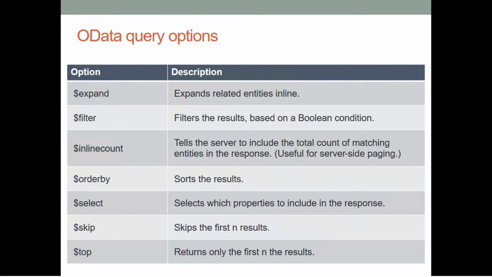We can pass the value of n in our parameter, then it gives the latter part of the data, skipping that many. Same as that, top returns only the first n results. We can pass the top value that we want, then it gives the data according to that value.